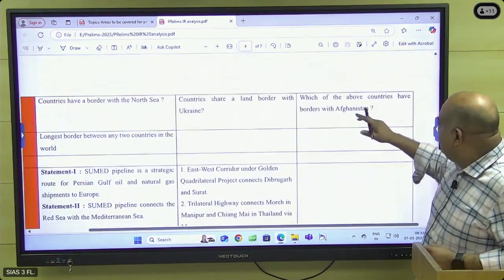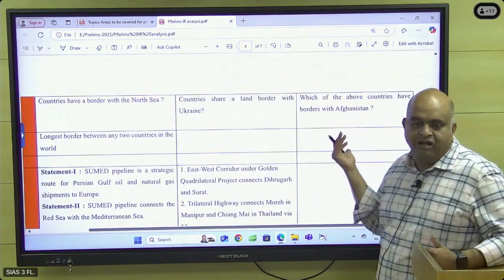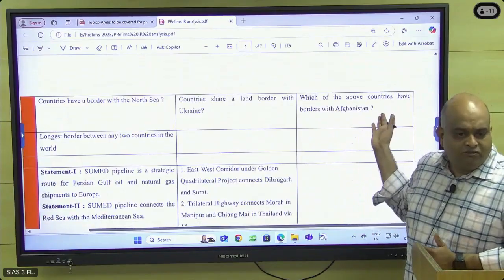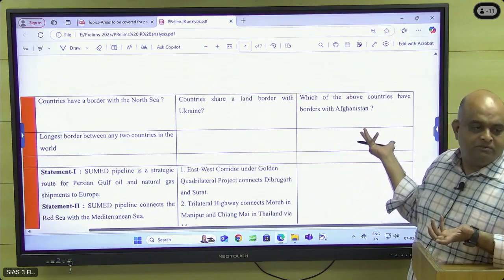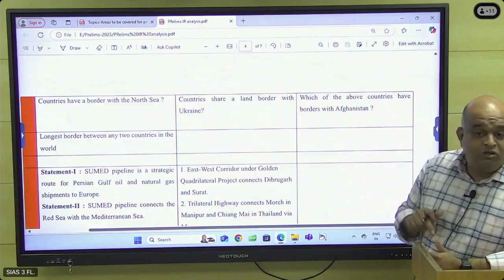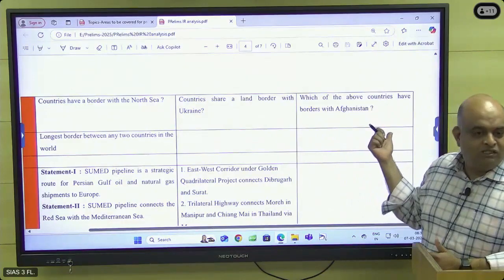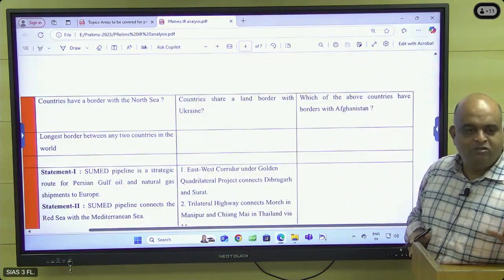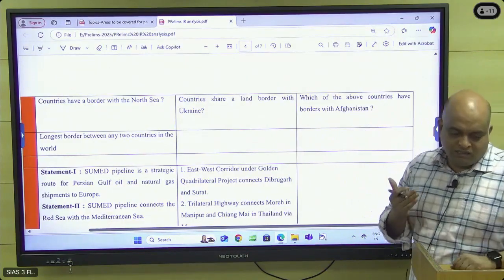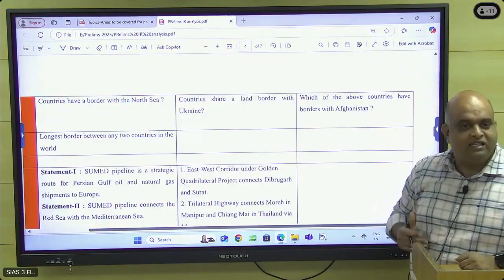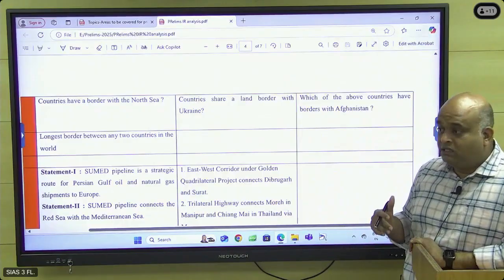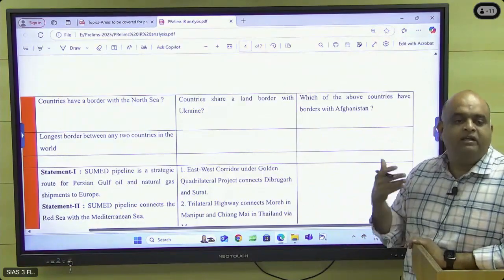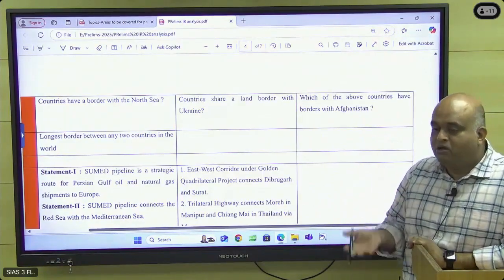And then what are the countries bordering Afghanistan? Very simple, because of the Afghan crisis, when the Taliban took over in 2022. The question was there, very simple. The Taliban took over in August, and the question was there in May. So you can imagine, they are predicting what will happen next. What is the upcoming issue, upcoming crisis, upcoming policy.